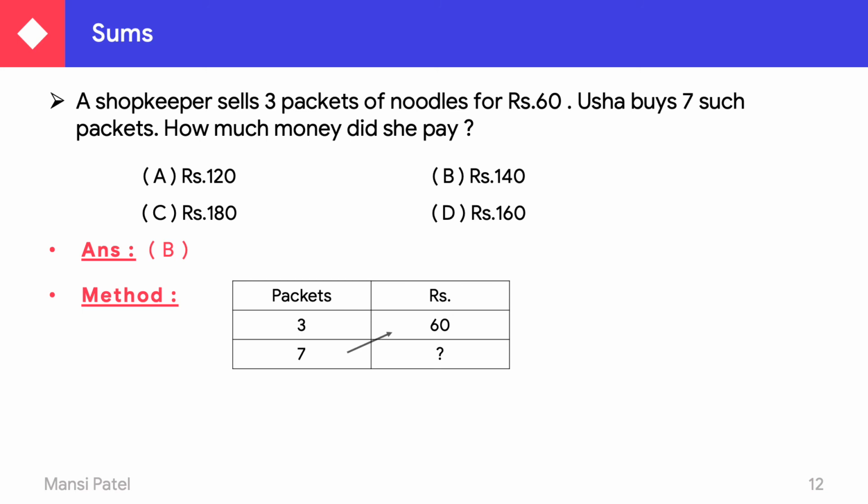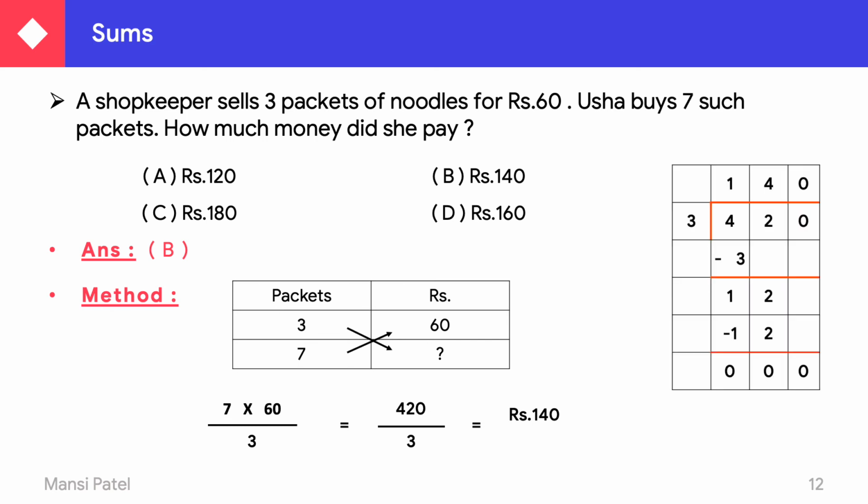The numbers written in the cross, do the multiplication, and the number which is remaining, you have to write down in the division. So we have to multiply 60 and 7 and divide by 3. 60 multiplied by 7, as you know, is 420. Now this 420 divided by 3. So what is the answer? 140 rupees. So how much money did she pay? She paid rupees 140 for 7 packets.